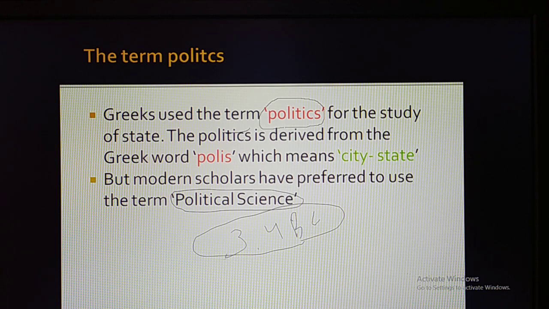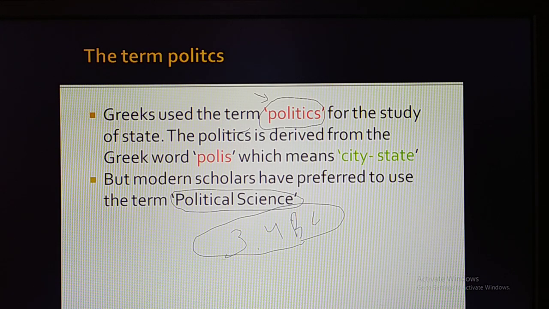Once again, I would like to make it clear. Today we call the subject political science. It was not called political science by the Greeks like Aristotle, Plato and Socrates. They called this subject politics, but now it is renamed political science.